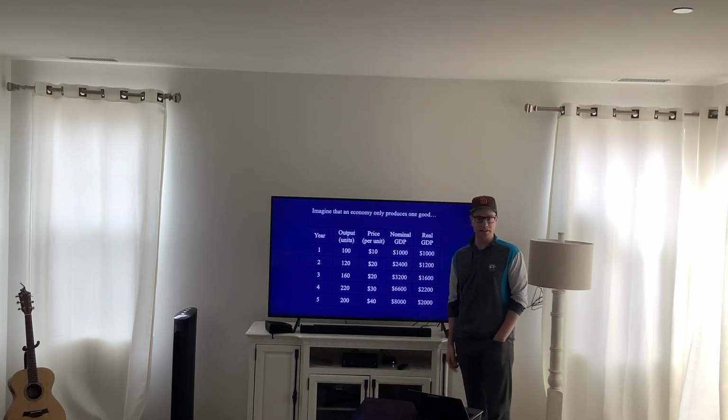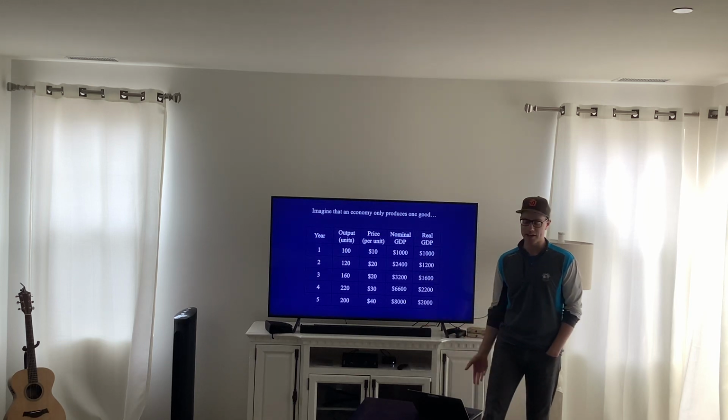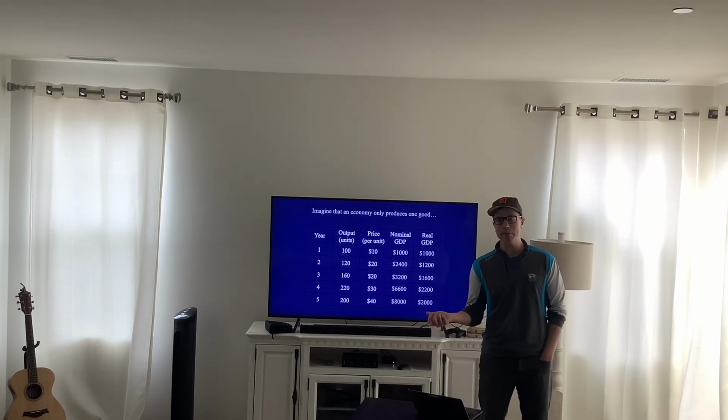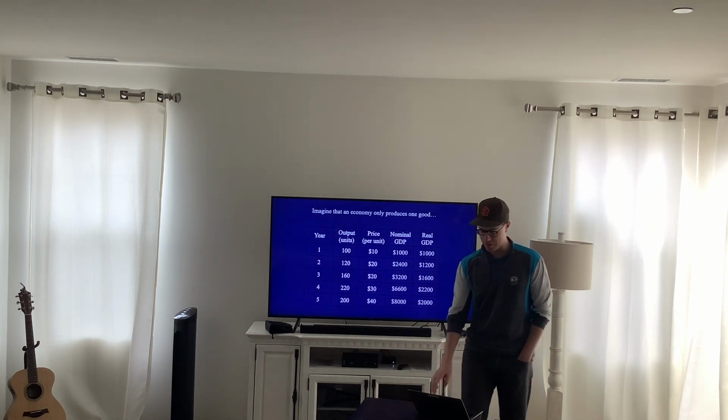But all we did was raise the price. We're actually producing less. And if you're producing less, that means people are consuming less. If people are consuming less, your business is making less money and you can't hire as many people. You might have to lay off people. So real GDP is a much better indicator of how well your economy is doing.